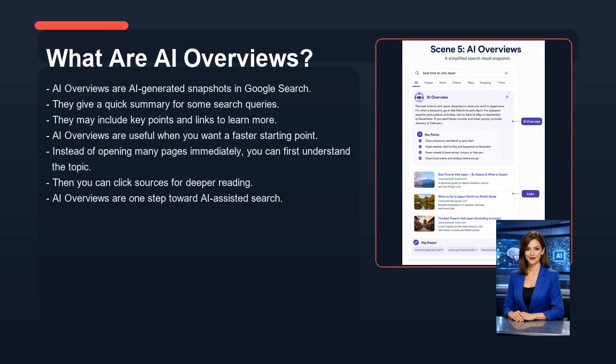Now let's look at what are AI overviews. AI overviews are AI-generated snapshots in Google search. They give a quick summary for some search queries. They may include key points and links to learn more. AI overviews are useful when you want a faster starting point. Instead of opening many pages immediately, you can first understand the topic. Then you can click sources for deeper reading. AI overviews are one step toward AI-assisted search.